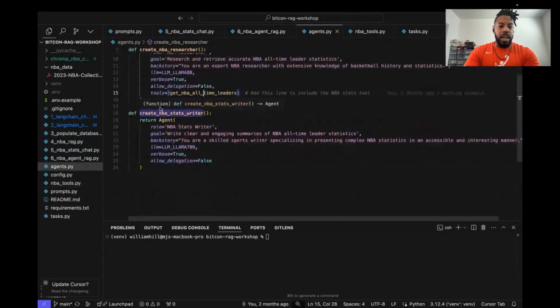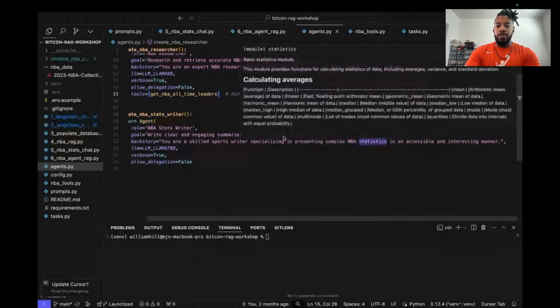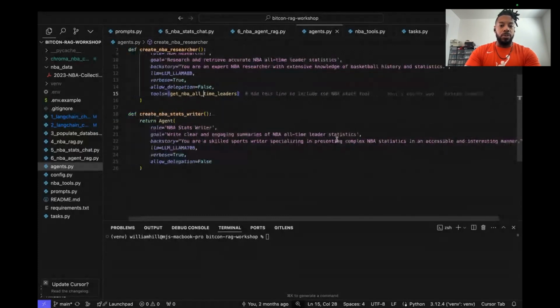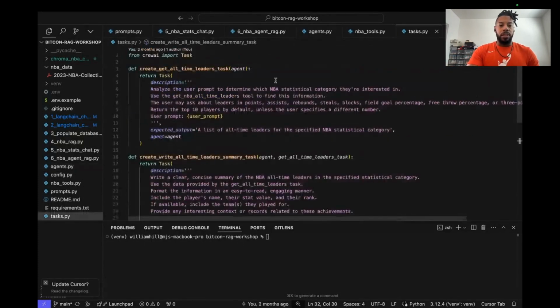So the second agent we have is a writer agent. And what that does is that you can basically feed it that statistical data that we fetch from the researcher, and then it'll actually write out an interesting blurb about those particular stats. So it not only would just give you back the stats in raw data, it'll then basically editorialize about them.